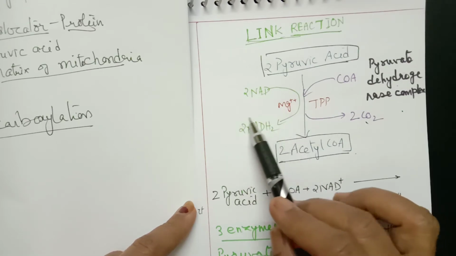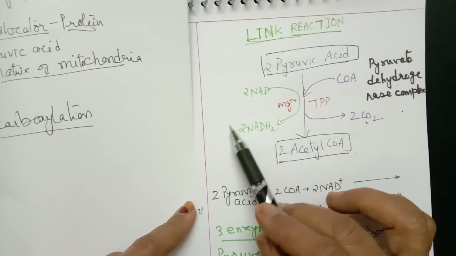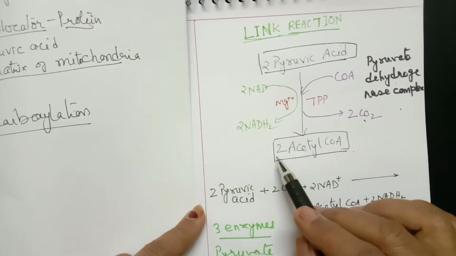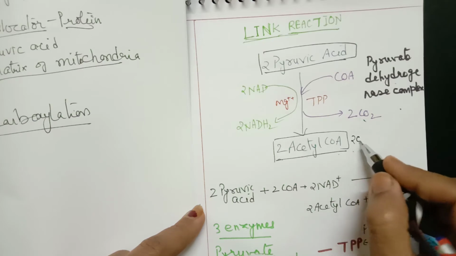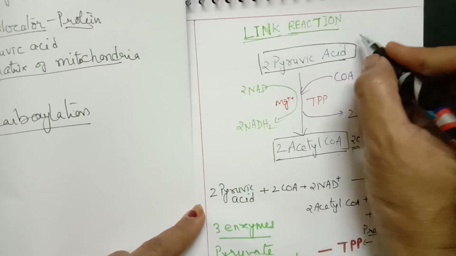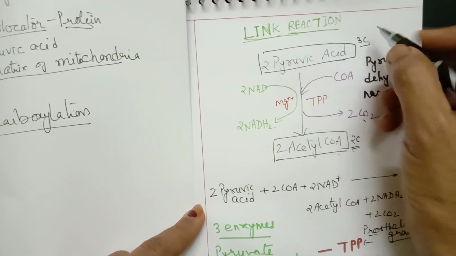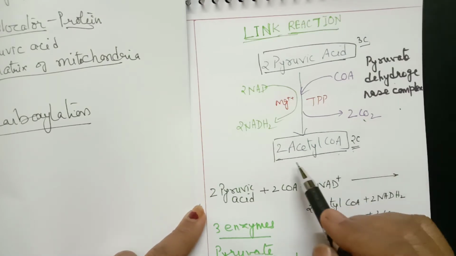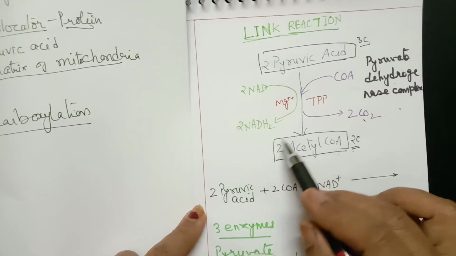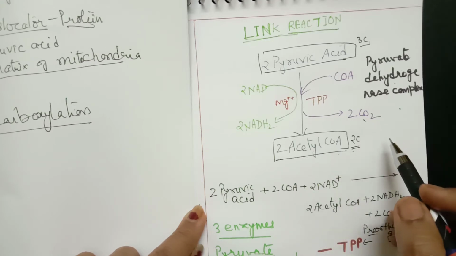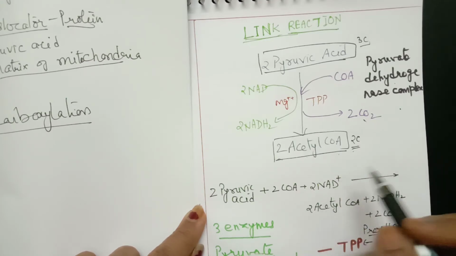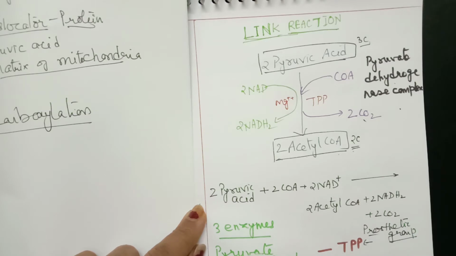The result is 2 molecules of acetyl coenzyme A, a 2-carbon compound. Pyruvic acid is a 3-carbon compound, so after losing carbon dioxide it is converted into the 2-carbon compound acetyl coenzyme A. And for this, it requires 5 cofactors.